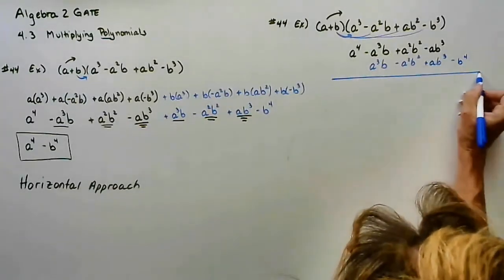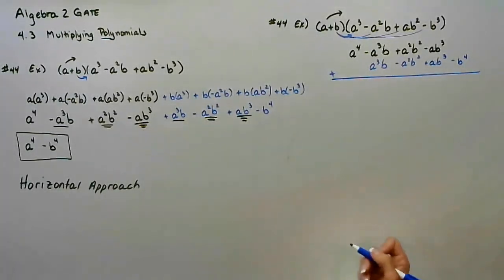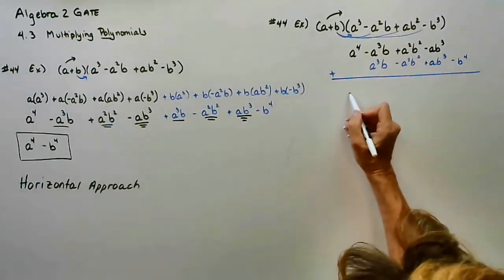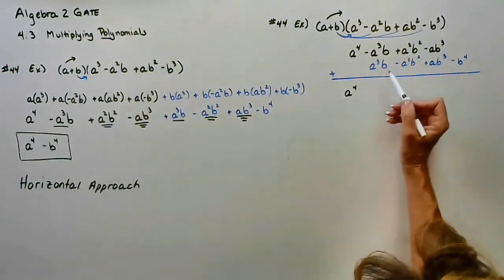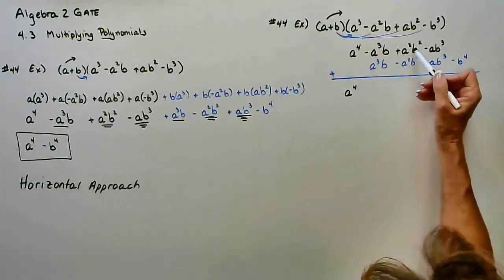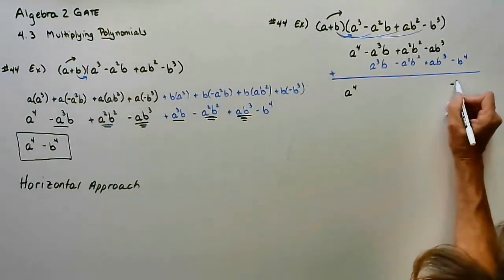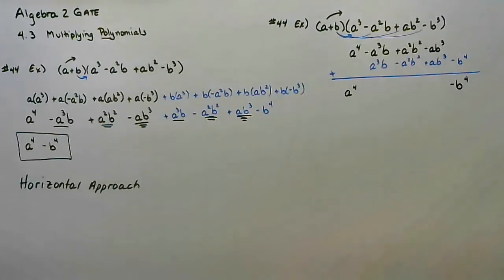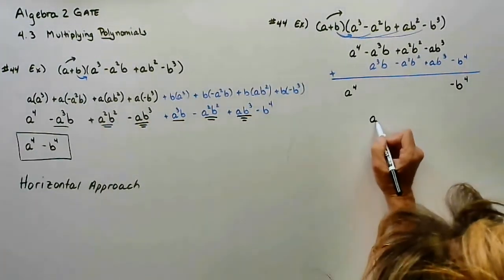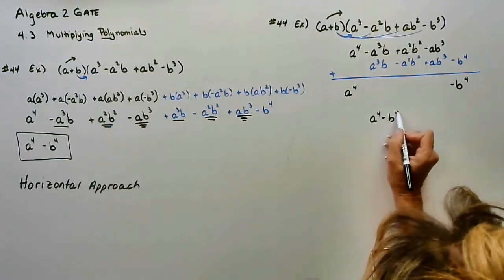And this time, I'm going to choose to add them vertically. And because I already aligned like terms, you'll notice I end up with the first term of a to the fourth. These reduced, these reduced, these reduced, or canceled. And I'm left with my last term. So I'm left with, again, a to the fourth, b to the fourth.